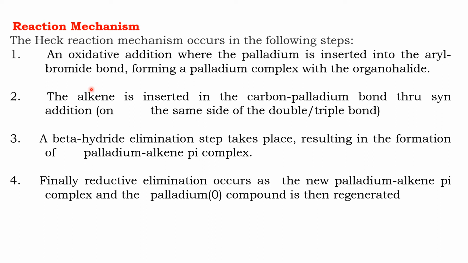Then the bond gets stabilized and beta hydride elimination occurs in the third step. That means the hydride present in the beta position gets eliminated. This again results in the formation of a pi complex, which is converted to a sigma complex. Then beta hydride elimination occurs, and again a palladium alkene pi complex will be formed.